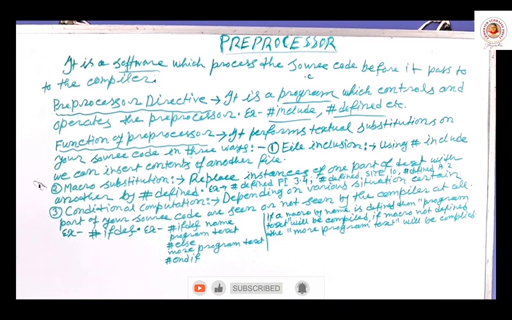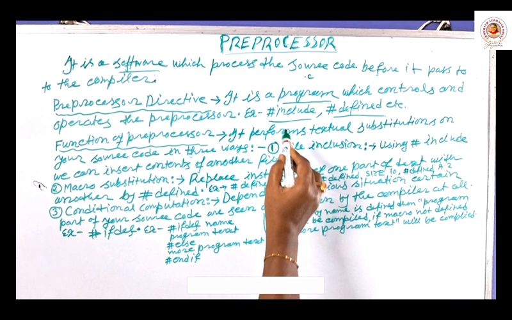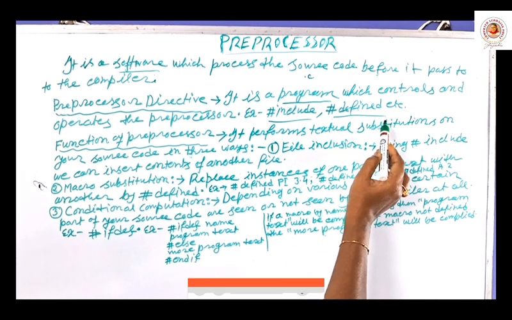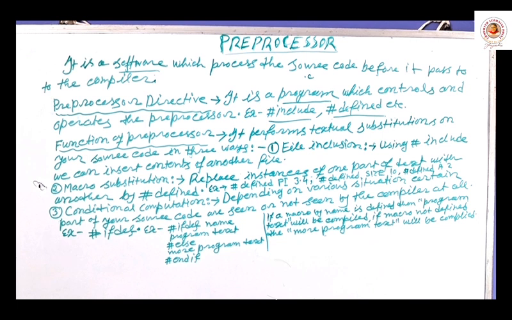Generally, those which are used frequently in our program, I will discuss here. These are very small things but quite important. Hash include is also a preprocessor directive, means program. Hash define, etc. Hash include, you know what is the purpose of hash include. It includes header file to our program. Hash define means it defines a name and replaces it with another value or another text. That is hash define. So these are preprocessor directives.